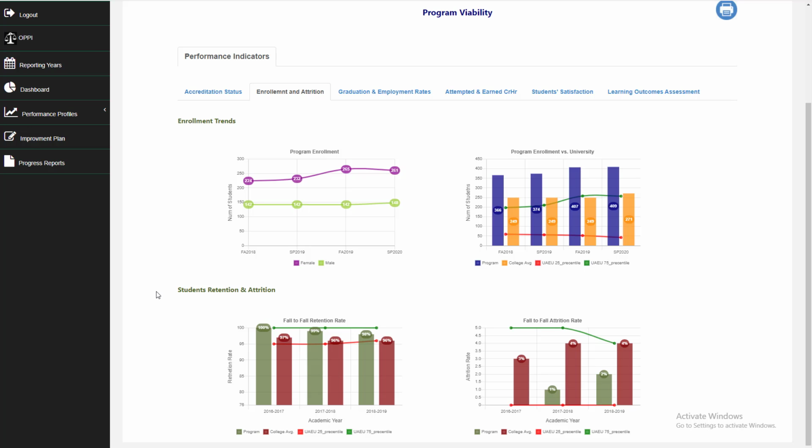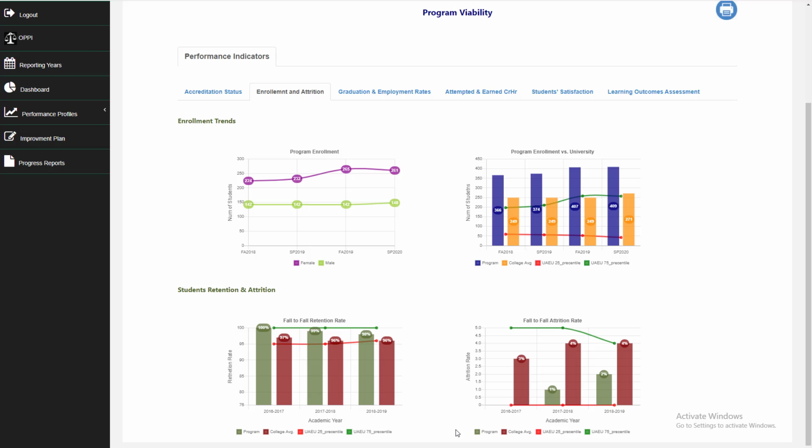For fall-to-fall retention and attrition, we check the enrollment of the program in fall, and we check whether the same group of students are still continuing with the program in the next fall or have dropped out. For the program here, you can see that retention is 100% in 16-17, 99% in 17-18, and 98% in 18-19.